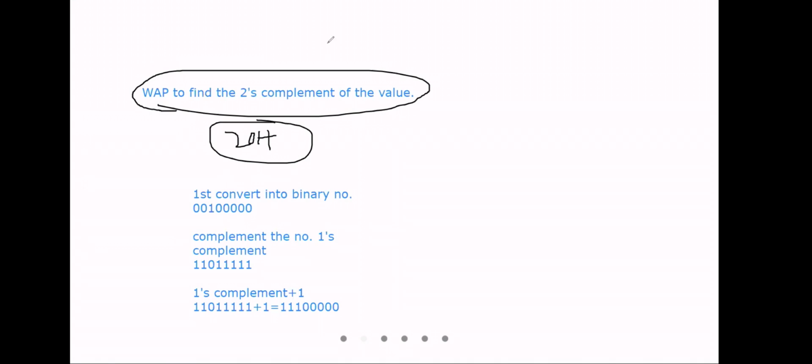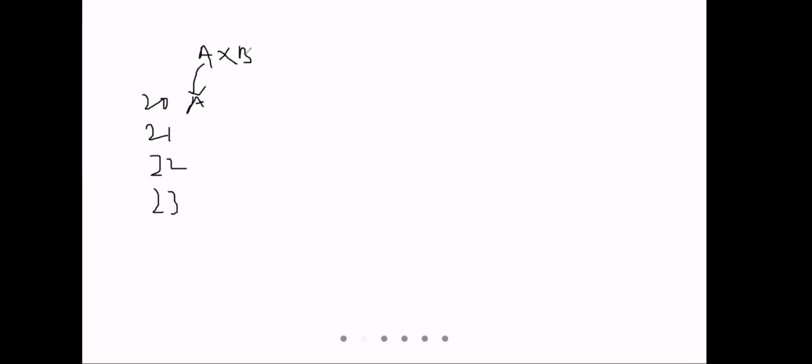Program of this one. For multiplication, for example, there are four locations 20, 21, 22, 23. I want to multiply A and B. The value of A will go in 20, the value of B will go in 21. Now I will multiply these two.